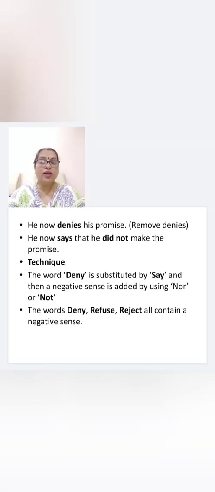He now denies his promise. If you remove denies, then what will you write? He now says that he did not make the promise. So what technique have we used? The word deny is substituted by say, and then a negative sense is added by using no or not. So the words deny, refuse, reject all contain a negative sense.